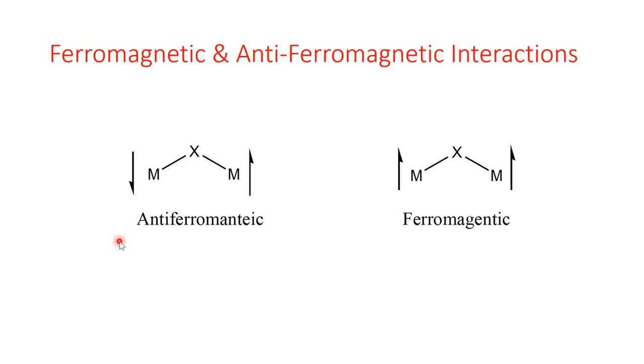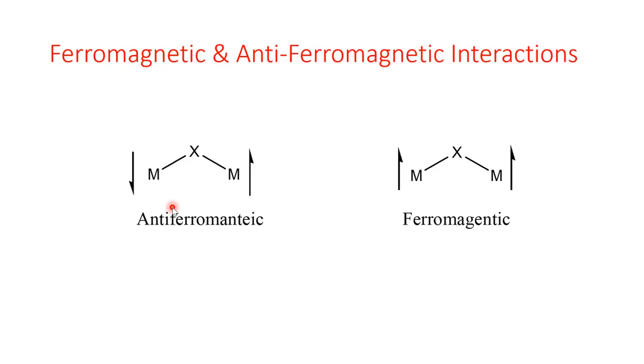When the neighboring paramagnetic centers, say this is one atom and this M is another atom, and both are paramagnetic if we are considering the individual M atom itself. Okay, means individually this M is paramagnetic, whereas individually this M is also paramagnetic. But say assume that they can couple with each other.